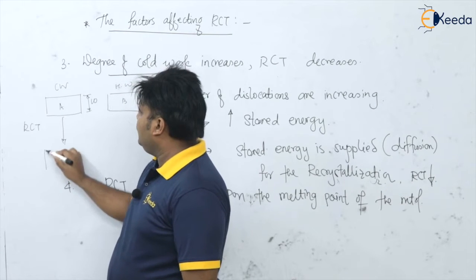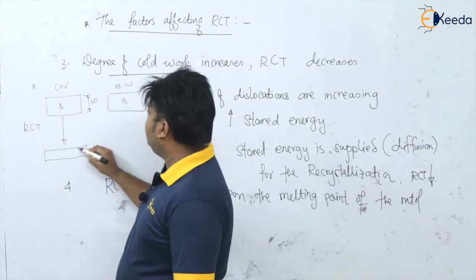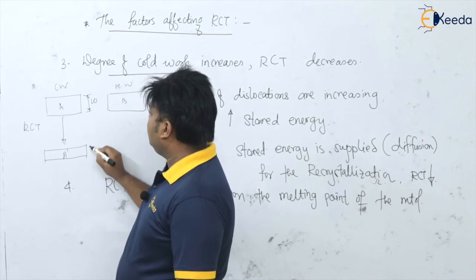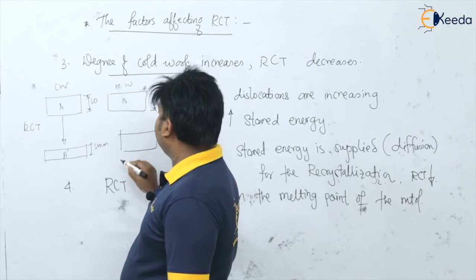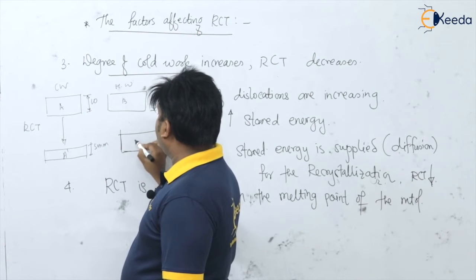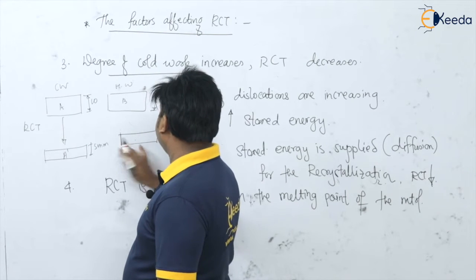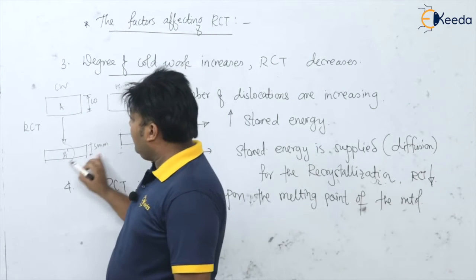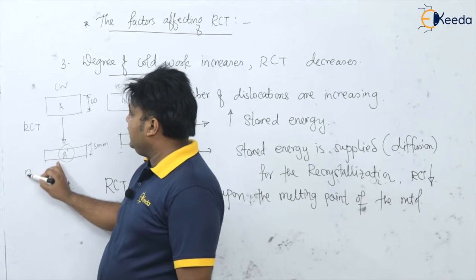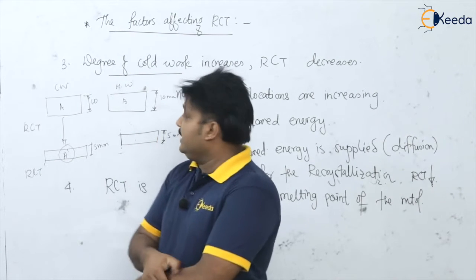When it undergoes deformation, say I have this component A dash at 5 mm thickness. In the same fashion here, I have deformed component B to 5 mm thickness by using hot working.